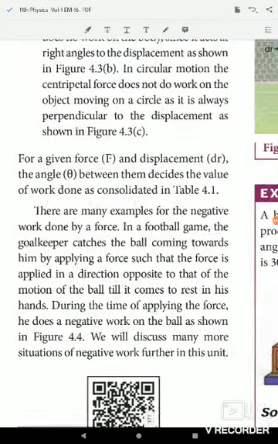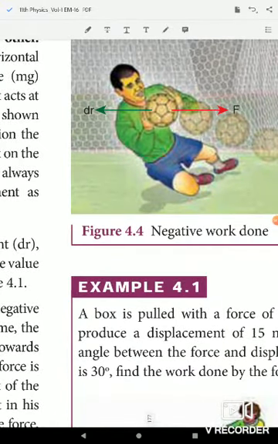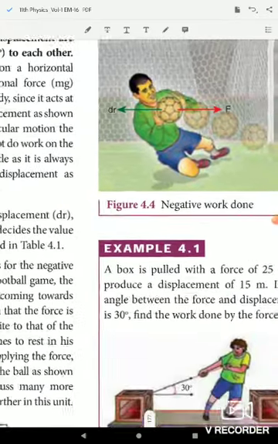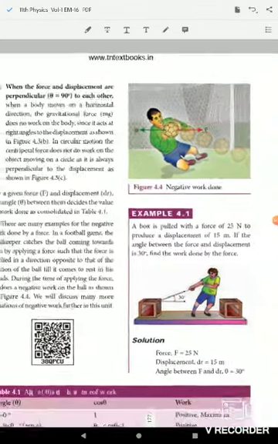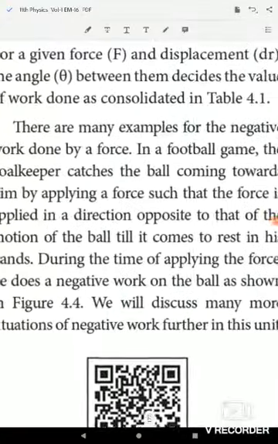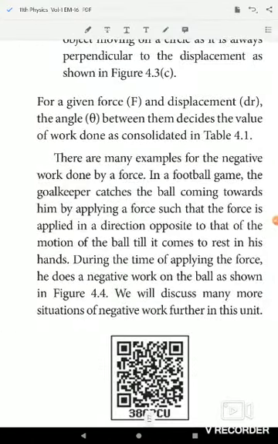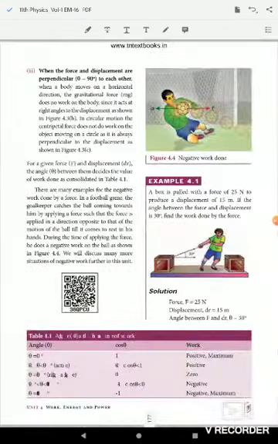In a football game, the goalkeeper catches the ball coming towards him by applying a force in a direction opposite to the motion of the ball, till it comes to rest in his hands. During the time of applying the force, he does negative work on the ball.